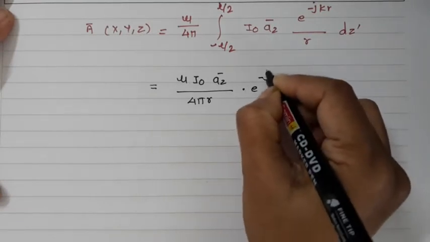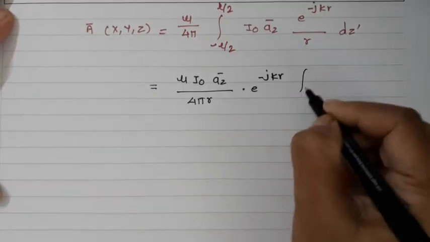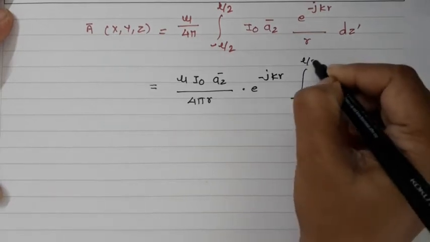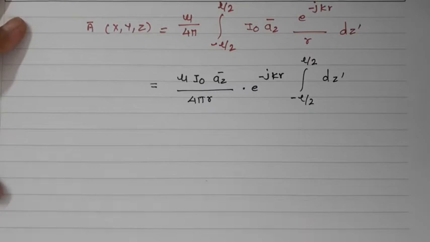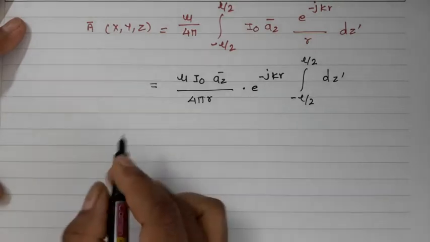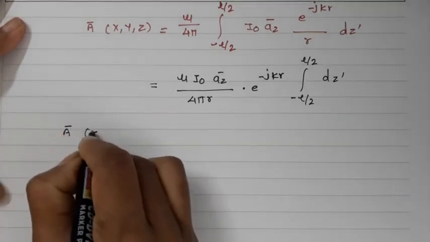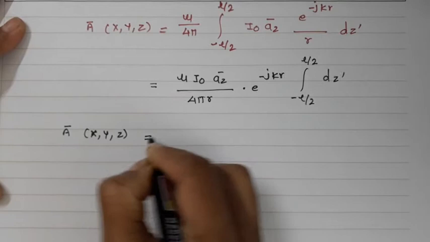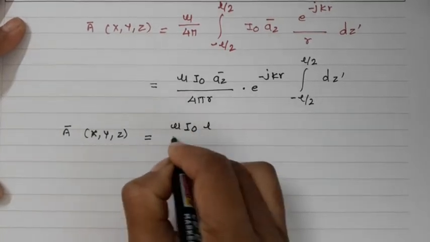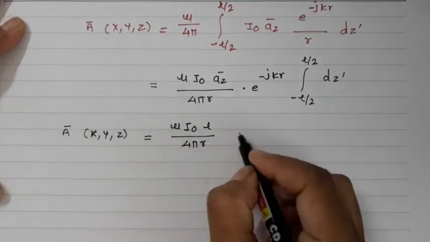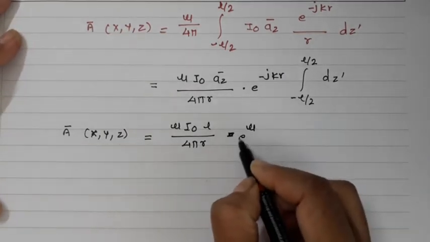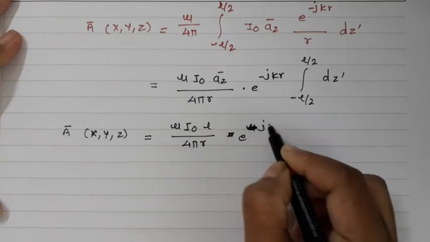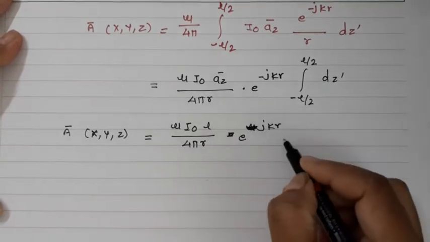Then e raised to minus jkr, which varies from minus L by 2 to L by 2 dz. Now let us integrate this particular thing. So this vector magnetic potential, A bar x y z, is equal to mu I0 L divided by 4 pi r into e raised to minus j k r az bar.